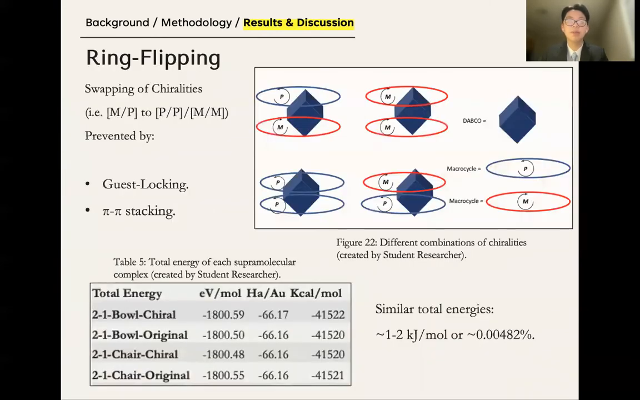Enantiomeric forms of the macrocycle were due to amide bonds in the structure. Ring flipping, where chirality swaps from M to P or P to M, or any two combinations of the chirality demonstrated in figure 22, didn't occur due to the appearance of guest locking. This is a phenomenon where the DABCO molecule will chain the macrocycles together and prevent conformation or chirality changes.